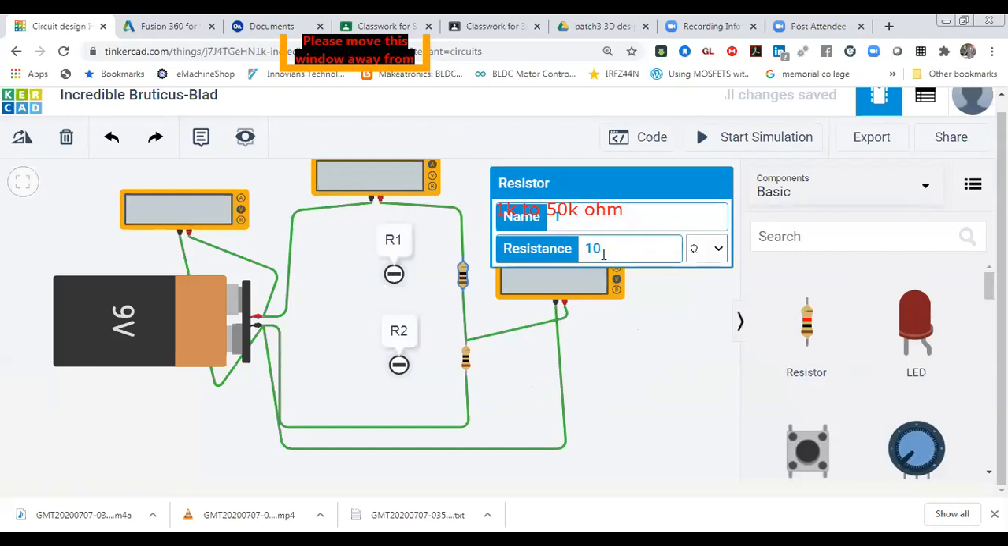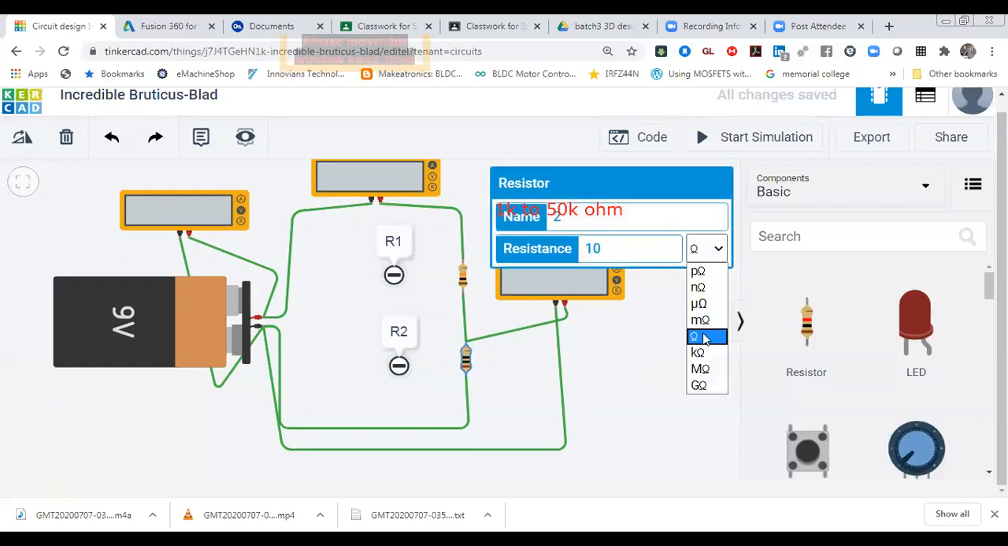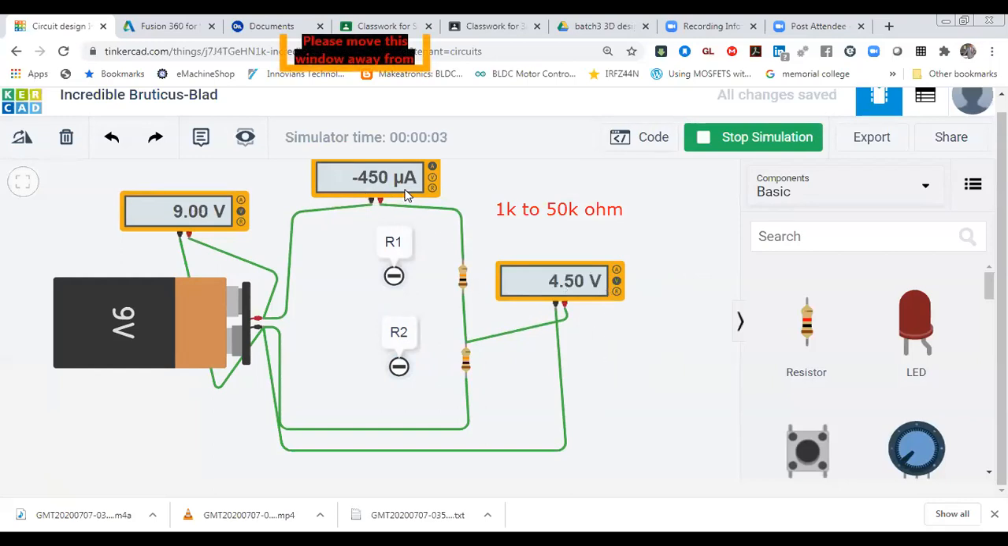So again, the general range for a sensor is 10 kilo ohm to 50 kilo ohm for IoT applications, and the optimum range for IoT devices or sensors you can make 50K, so you can use 50 kilo ohm or 10 kilo ohm. That is the optimum range that you can select. So over there you will get exactly 4.5 volt, and current is flowing 450 microampere.